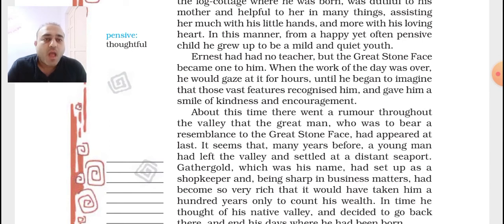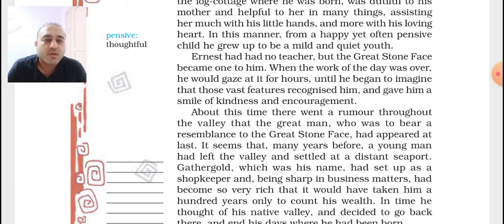About this time, there went a rumor throughout the valley that the great man who was to bear a resemblance to the great stone face had appeared at last. So the talks in the valley started, and the people began saying that the person who resembles the great stone face has arrived. So, who was that person? We'll see. It seems that many years before, a young man had left the valley and settled at a